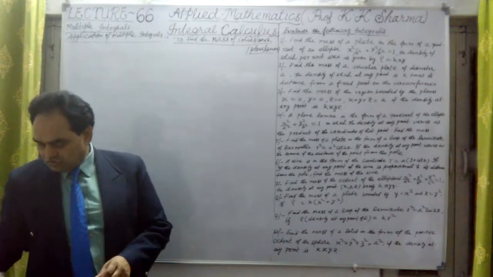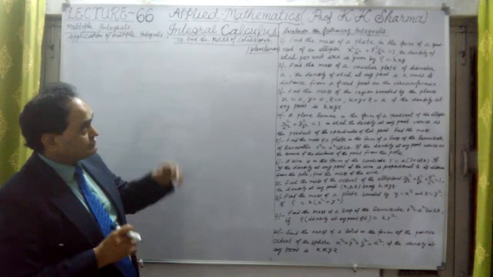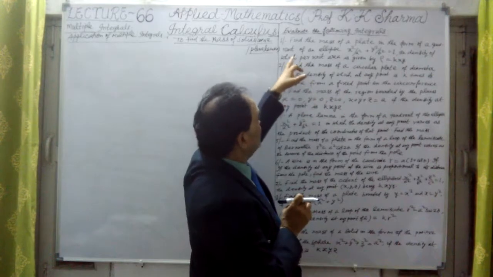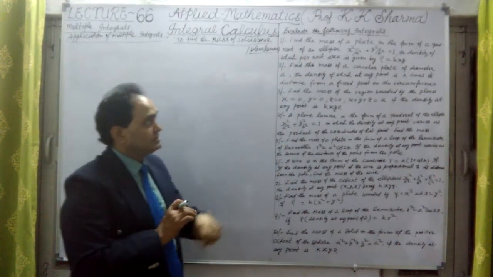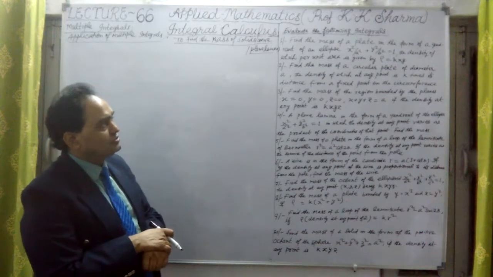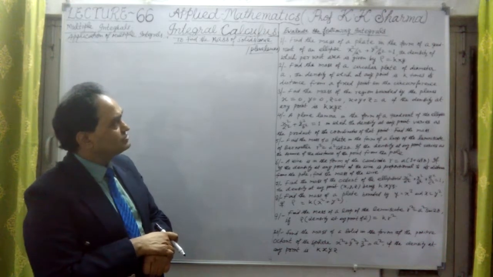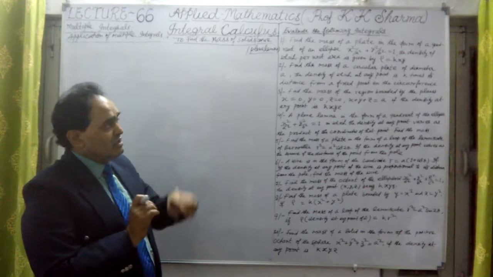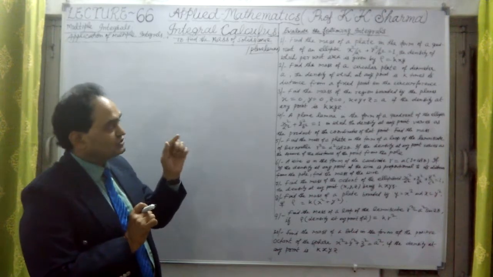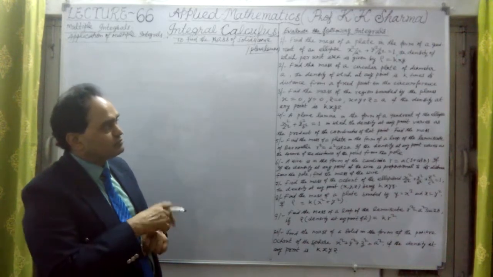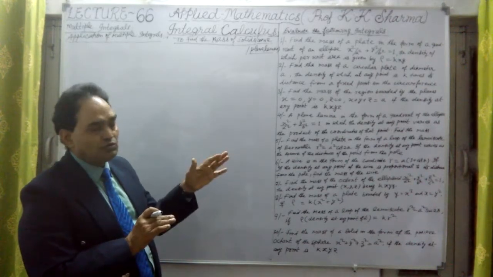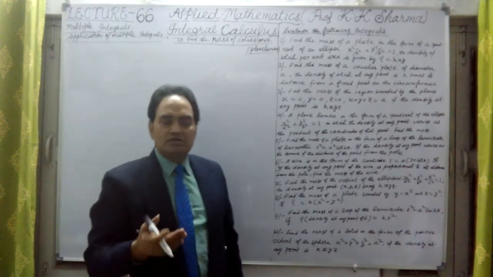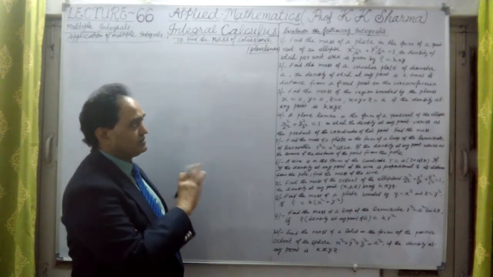Okay, so now the first question, what does it say? Find the mass of a plate in the form of a quadrant of an ellipse x square upon a square plus y square upon b square is equal to 1. Density per unit area is given by rho equal to kxy or lambda xy, where k is the constant of proportionality. Rho is proportional to x into y, so rho equal to k into xy. That is not a matter of discussion.